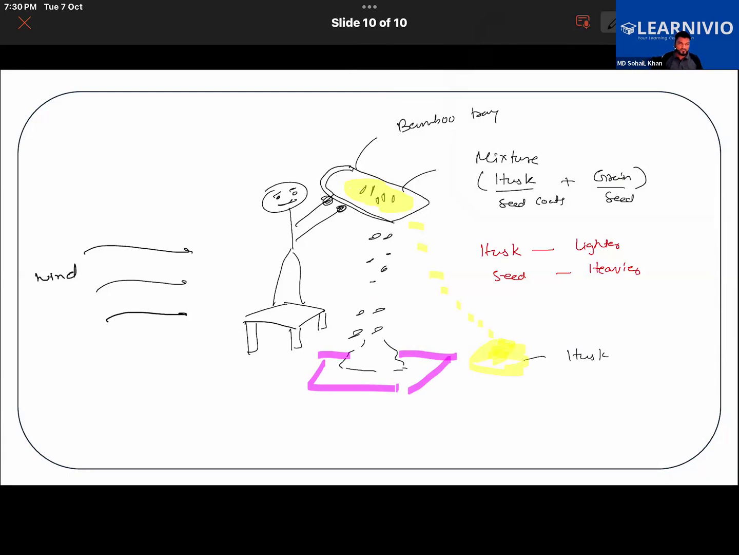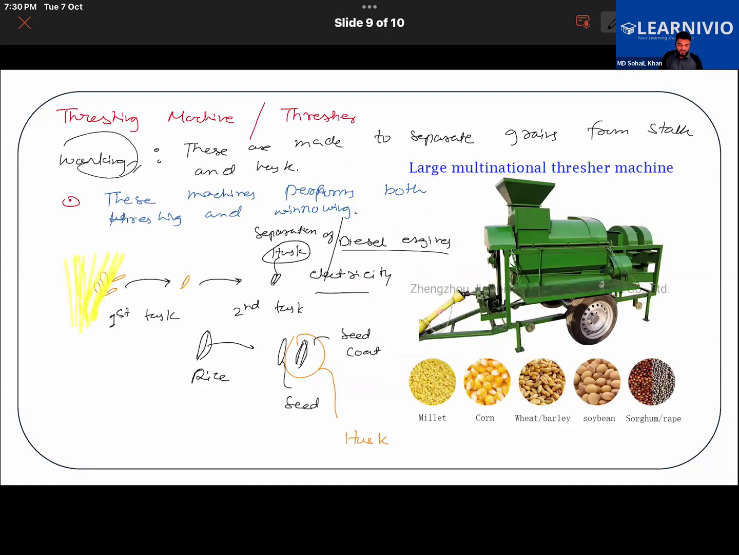So farmers are dropping a mixture of, let us say, wheat and husk from a height. The wind will carry the husk away and form a heap of husk here, while the heavier wheat grains will fall over here. That is the method. So winnowing uses the help of wind or air to separate lighter particles from heavier particles. So what I wrote moments ago, the threshing machine does both tasks: it does threshing as well as winnowing.